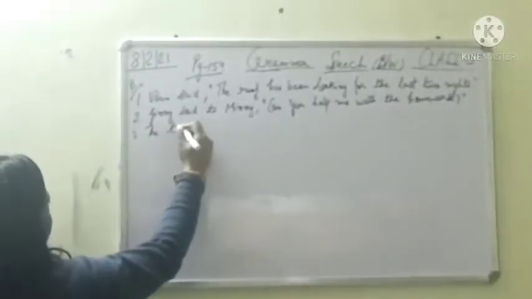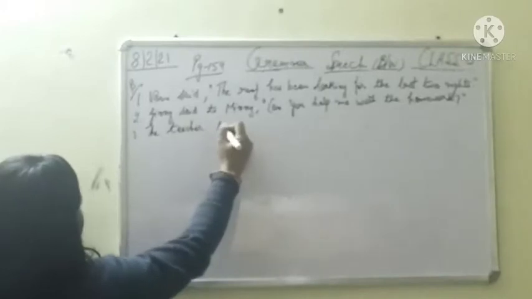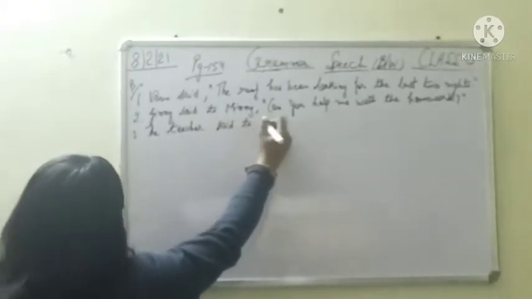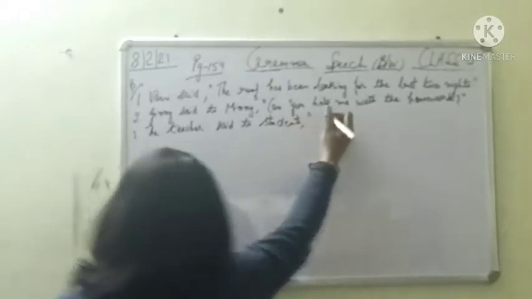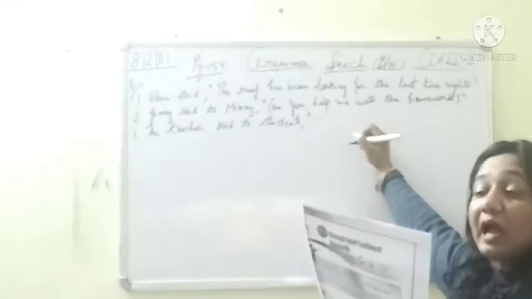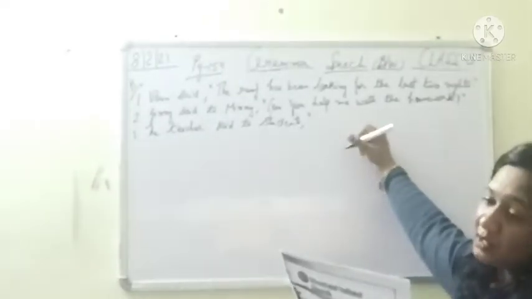The teacher said to the students, the teacher said to the students. So what did she say? Put that in the inverted commas. After a comma, inverted commas begin. The teacher said to the students that the sun rises in the east. So now no change will be there.